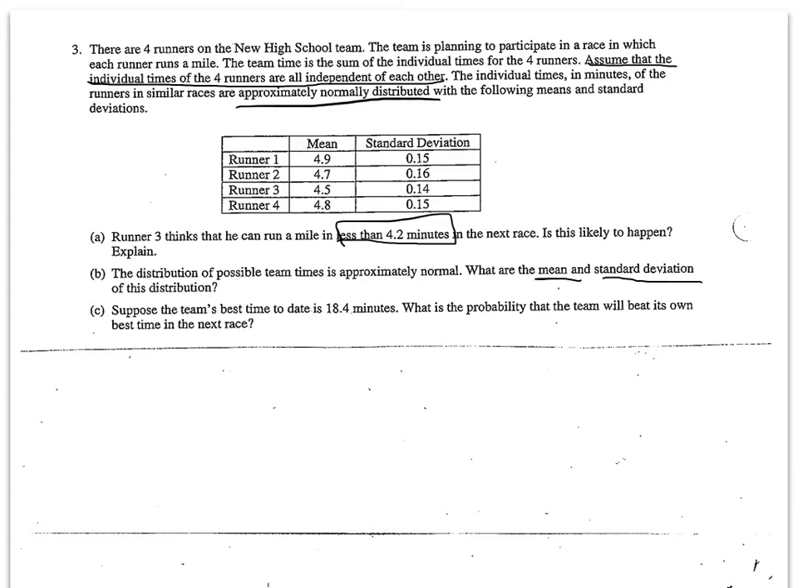And then part C asks us, what's the probability that the team will beat its best time? In order to compute that, that's going to be another normal distribution question, but we're going to have to use the answer from part B to figure out part C. So let's take a look at my solution.